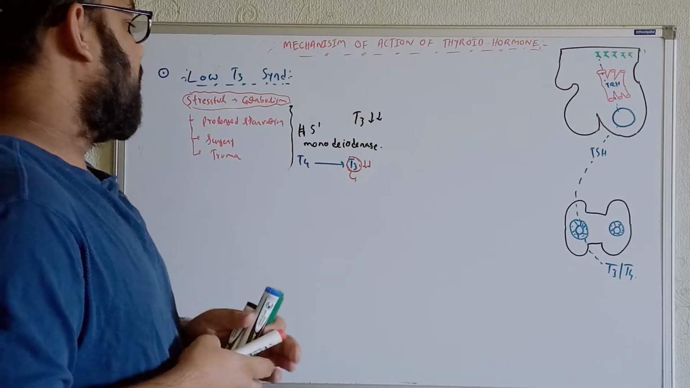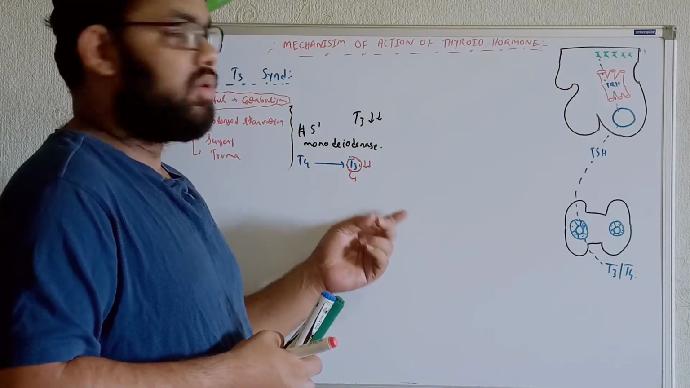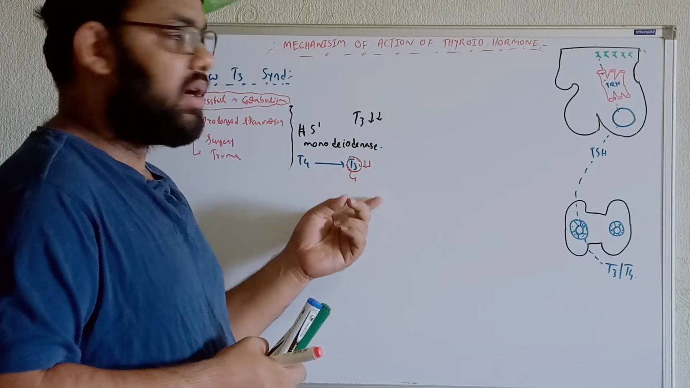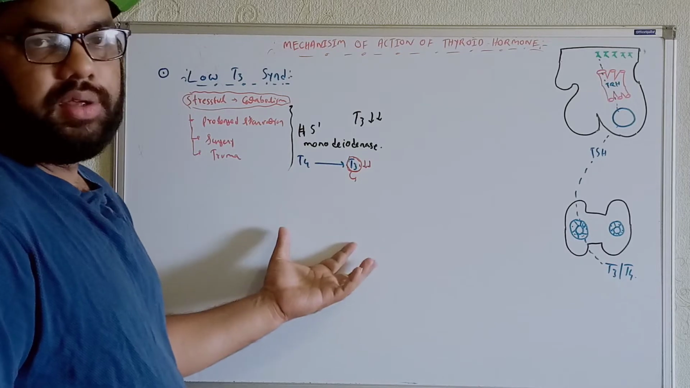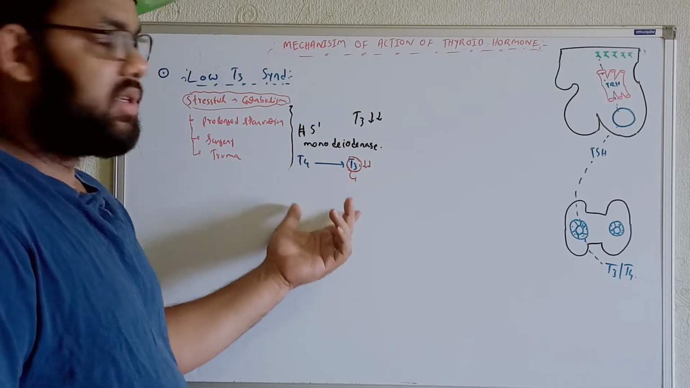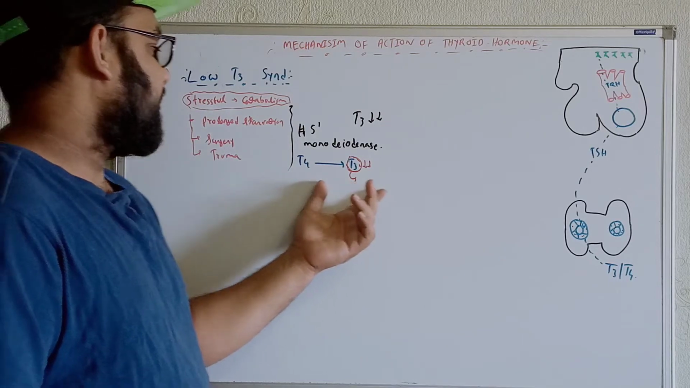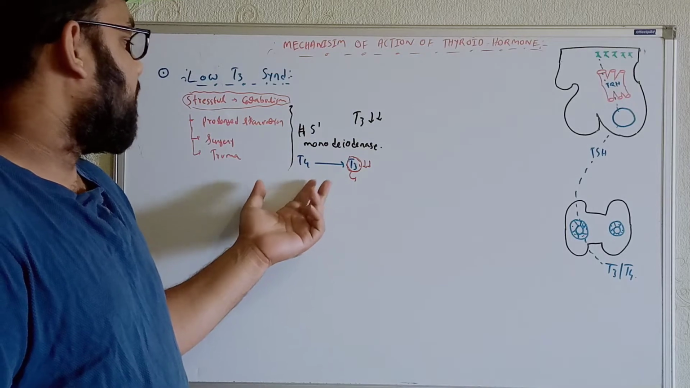So within the cells, we will not get enough BMR, we will not get proper physical development, we will not get enough mental development. As a result, we will see the condition known as hypothyroidism. Especially, we can get mental retardation, or the physical growth will not develop properly.